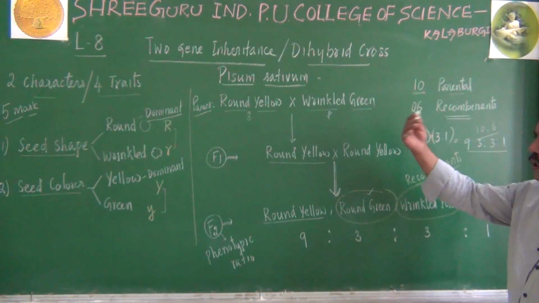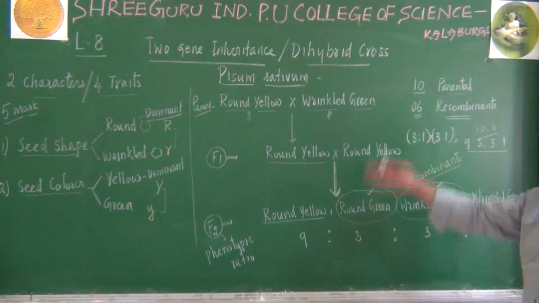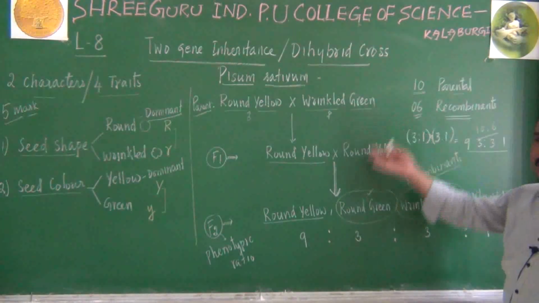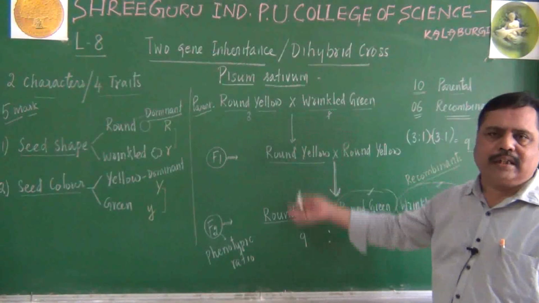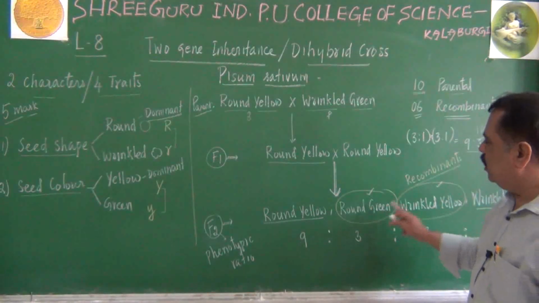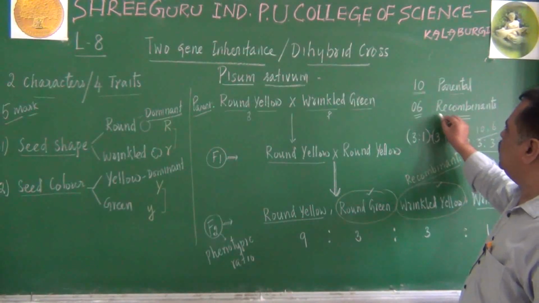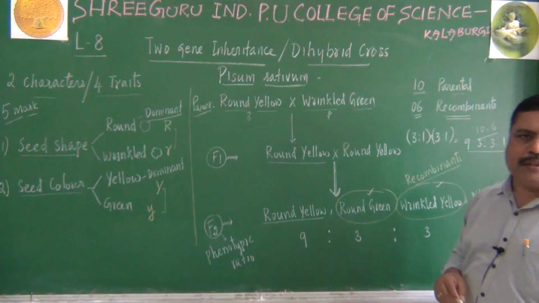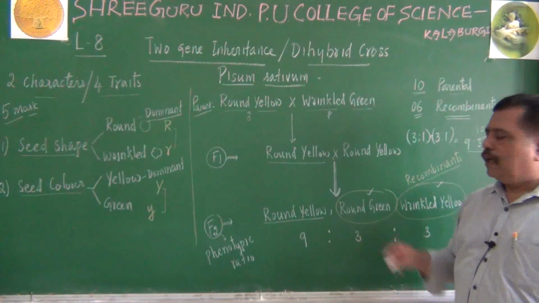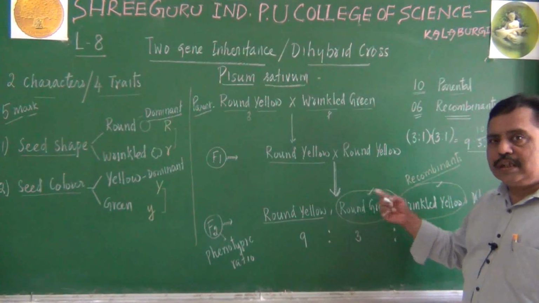Round green is not taken anywhere throughout this hybridization experiment. Wrinkled yellow was not taken anywhere in this experiment, but they are produced newly. When newly formed combinations appear, they are called recombinants. Recombinants will be different from the parents.